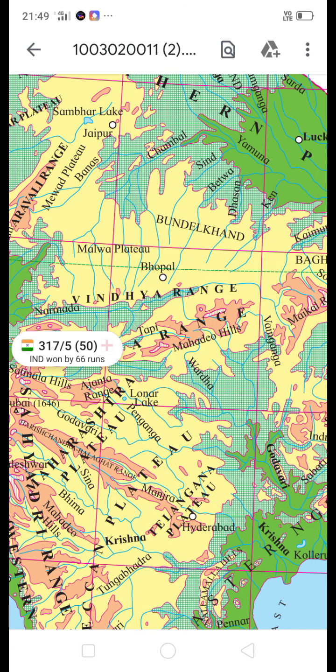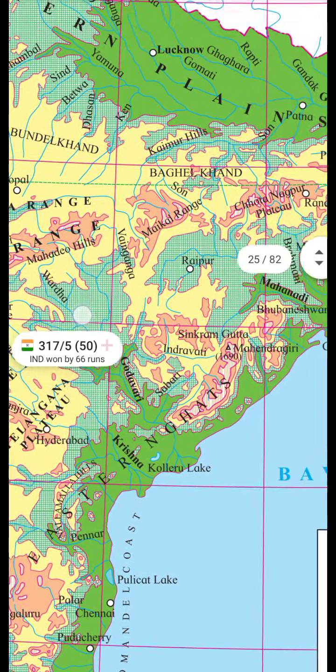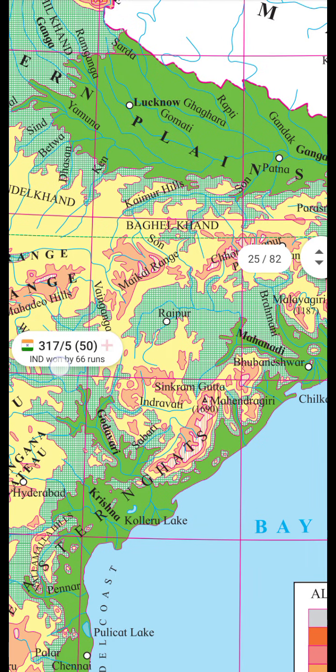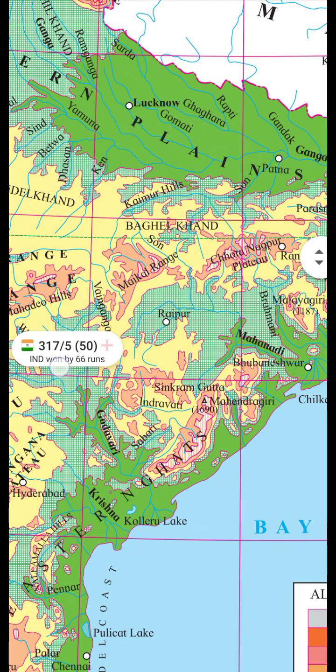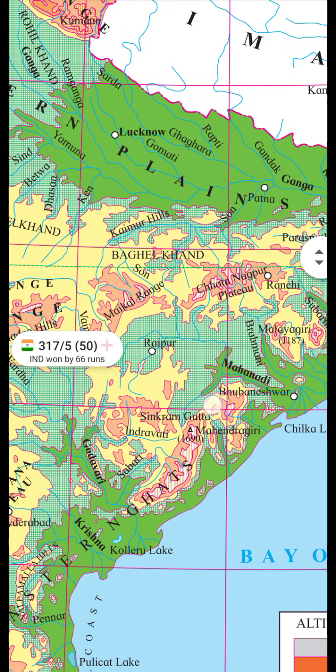Then name the peak in the Eastern Ghat. Which peak is there? See, here it is Mahendragiri. Okay, Mahendragiri is the peak in the Eastern Ghat. See, here it is given Mahendragiri. Okay, then which mountains demarcate the deep plains of Brahmaputra? There is Bundelkhand, Bhagelkhand.